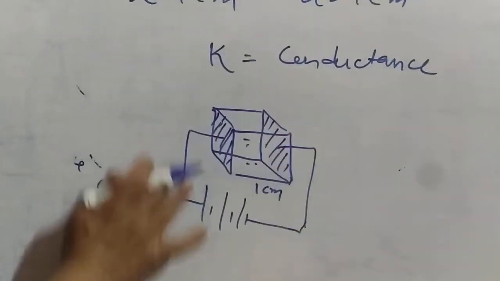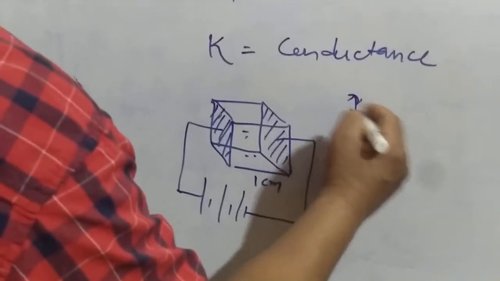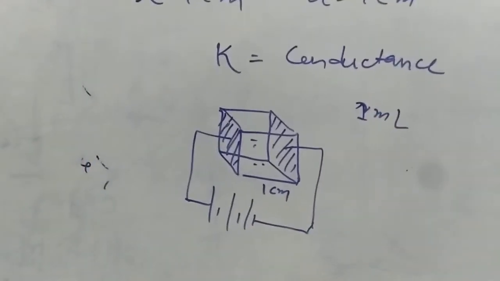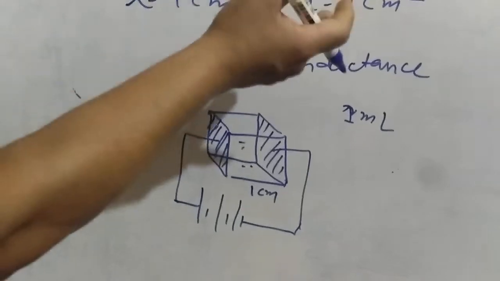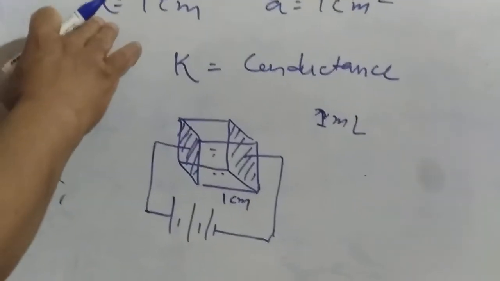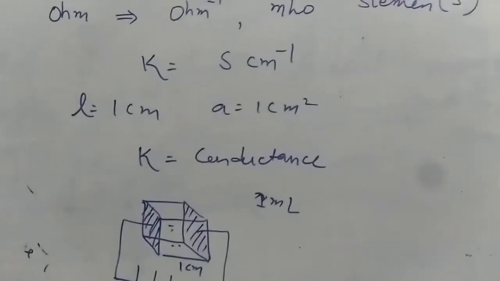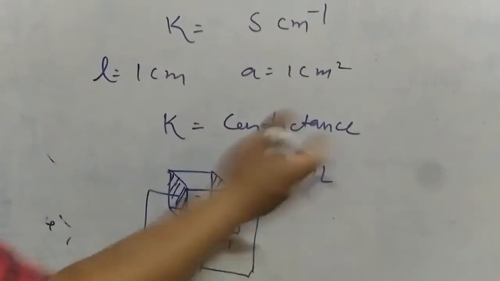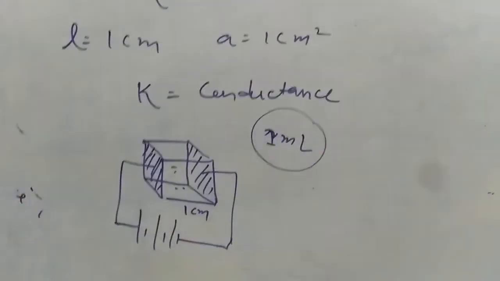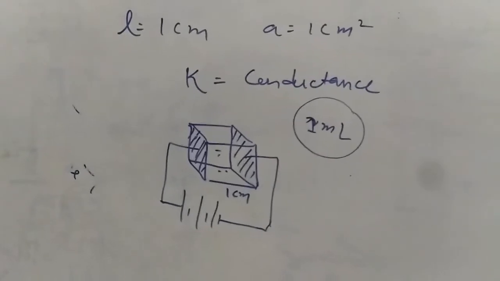Now if I ask you what is the volume of this cube, then the answer will be 1 ml. So instead of saying that conductivity is equal to the conductance if the distance between the electrodes is 1 centimeter and the cross section area is 1 centimeter square, can I better say conductivity is the conductance offered by 1 ml solution? A very simple, short way we can define it.